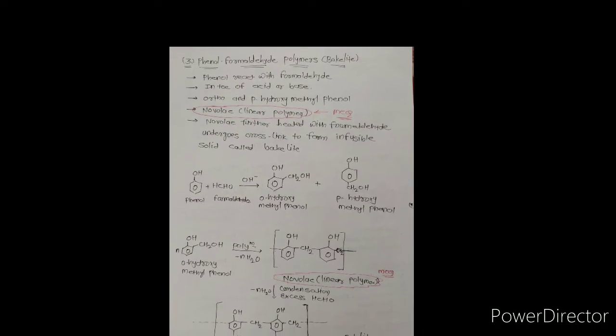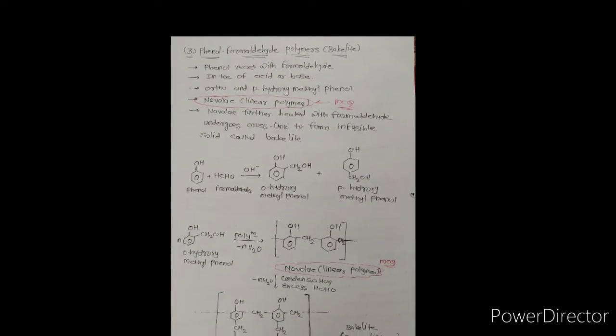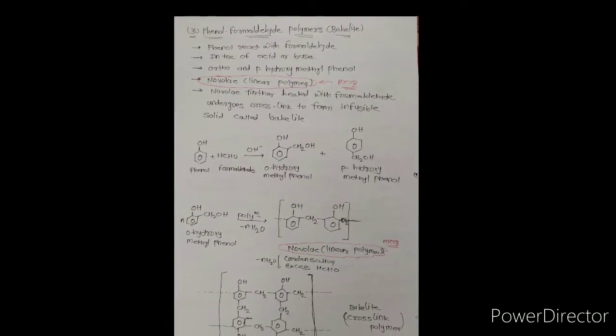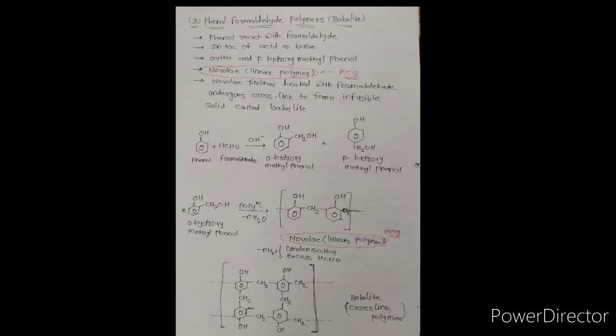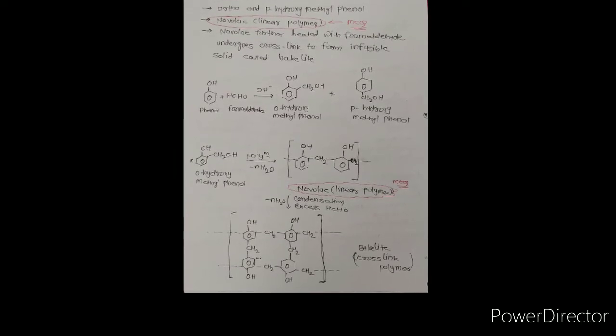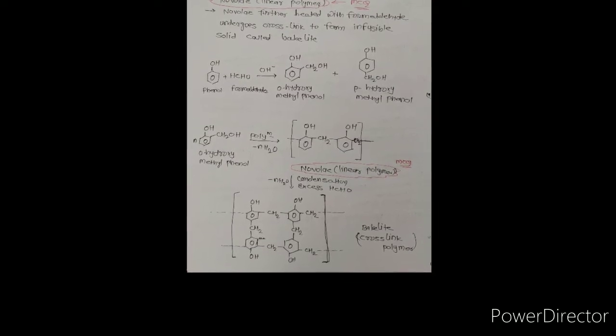When phenol reacts with formaldehyde in the presence of acid or base, it forms ortho-hydroxymethylphenol and para-hydroxymethylphenol. Further, that ortho-hydroxymethylphenol reacts with a phenol molecule and undergoes a polymerization reaction, and then it forms Novolac. Here Novolac is a linear polymer, and further that Novolac reacts with an excess amount of formaldehyde, and then it forms the crosslinked polymer bakelite.